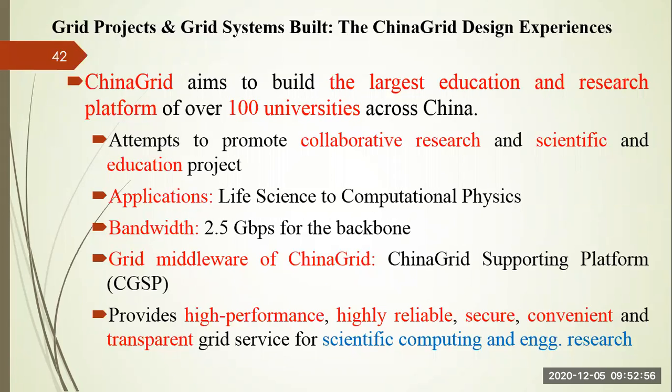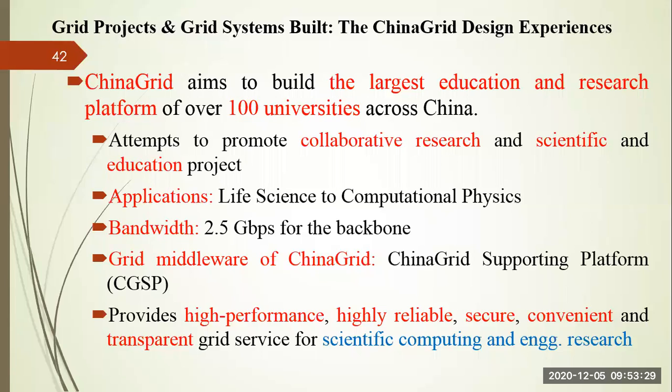Like I told you, 11 resource sites in the case of TeraGrid. Similarly, here also a lot of top universities of China are participating and providing resources. So a high bandwidth of 2.5 Gbps you can see for the backbone, and rich scientific education resources provide the fabric environment for constructing China Grid, right? So this high bandwidth is provided as a backbone to support the China Grid.